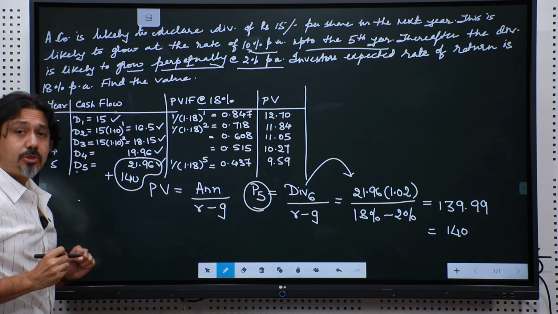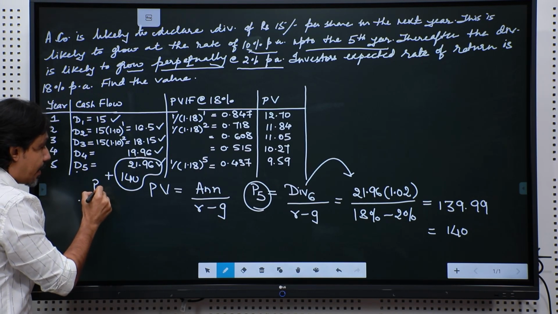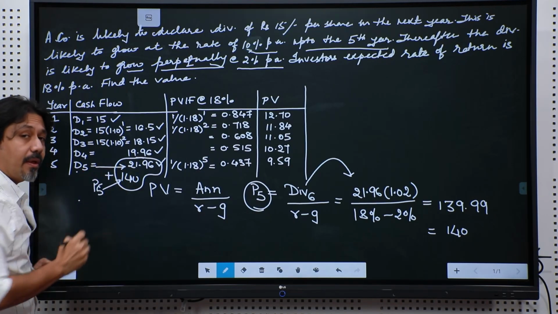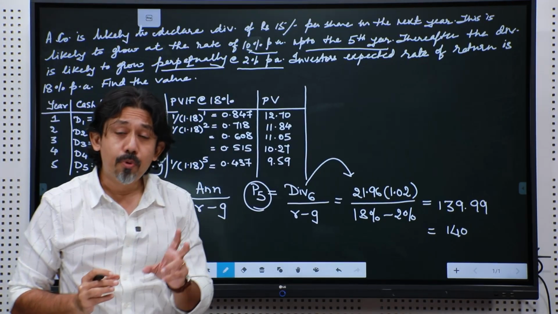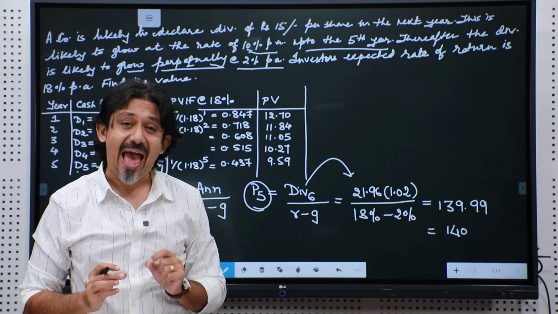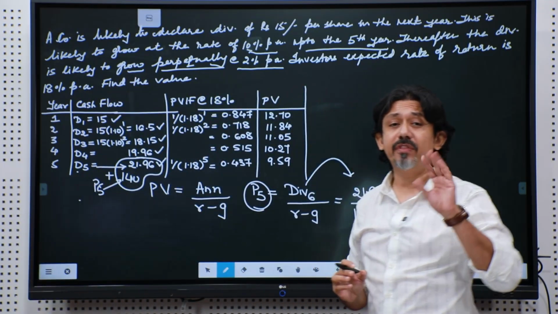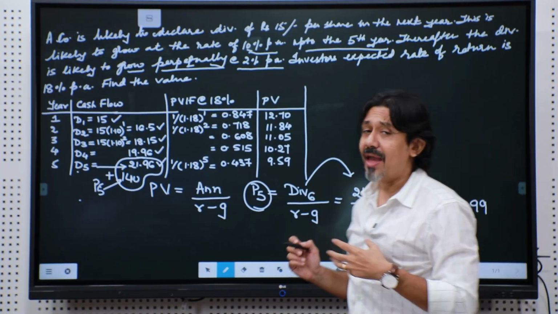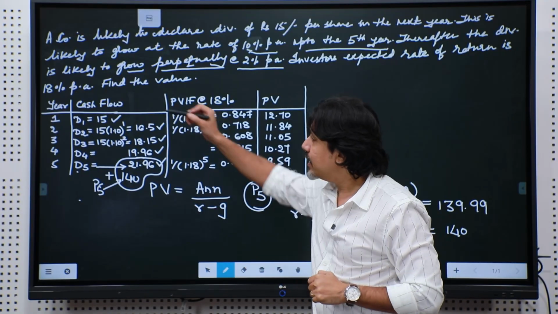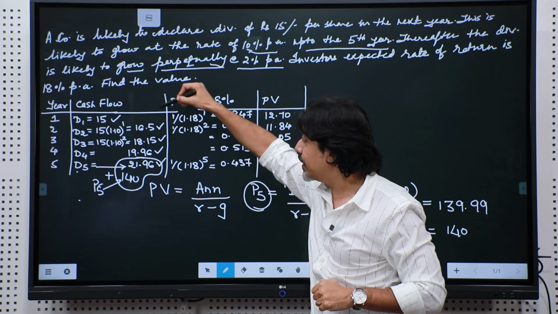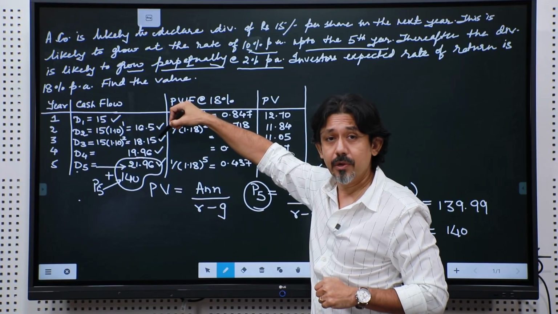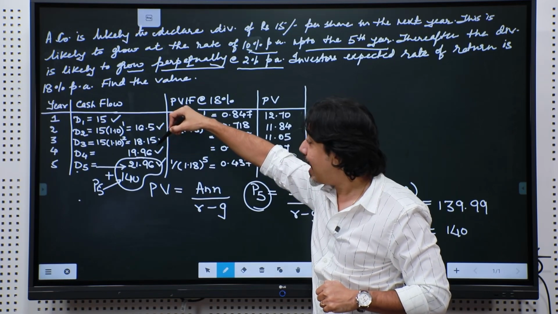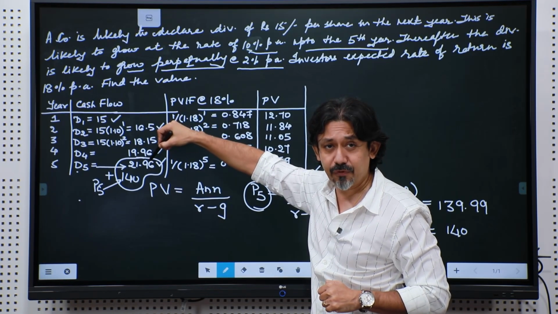21.96. So, P5 is written along with D5. Why am I doing that? Because both of these indicate the value at the end of the 5th year from today. Now, if I were to sum this up, I am saying year 1, what are my future cash flows? 15, year 2, 16.5, year 3, 18.15, year 4, 19.96, year 5, I will get a dividend of 21.96 from the company.